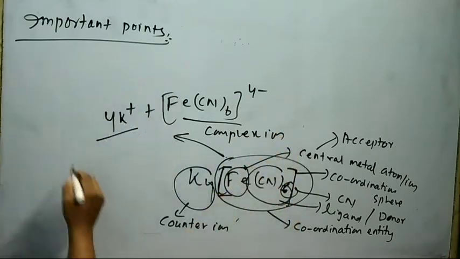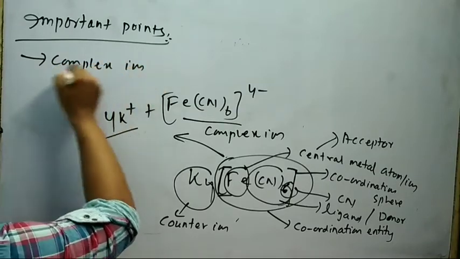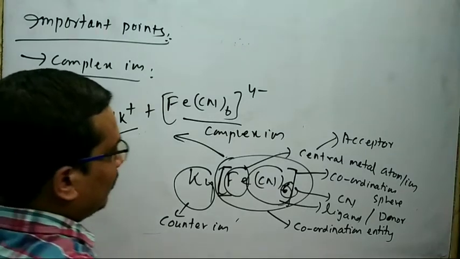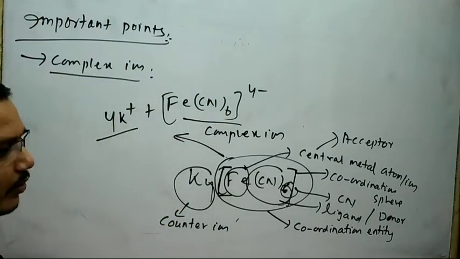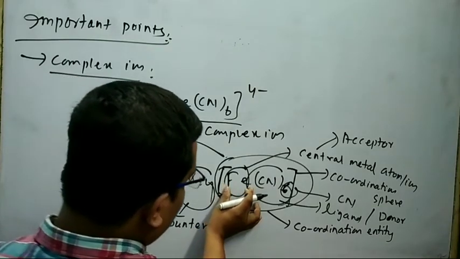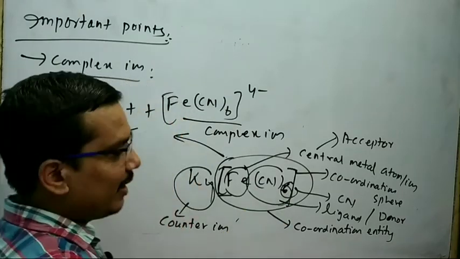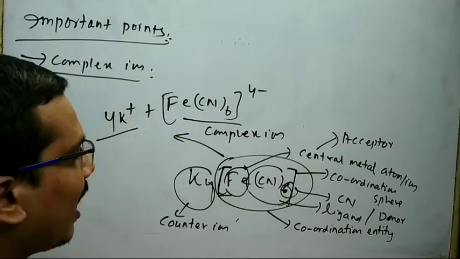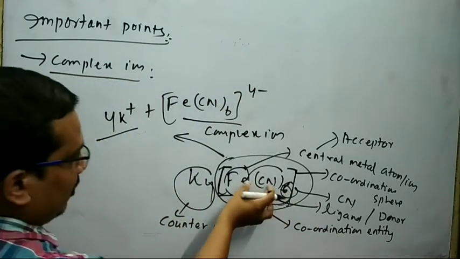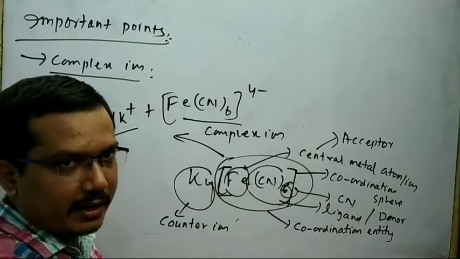At first, I will discuss what is a complex ion. This is an electrically charged species which is formed by the union of central metal atom or ion with the ligand. The ligand may be an atom or ion or molecule. The ligand must be linked with the central metal atom or ion through coordinate bond.